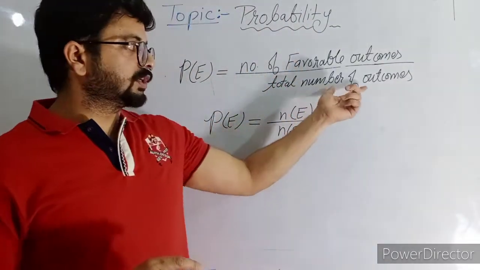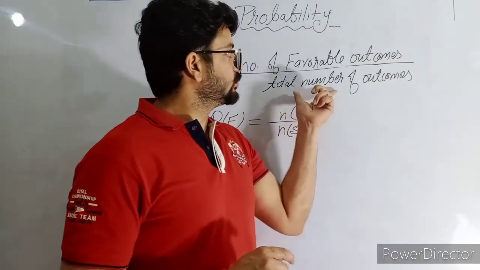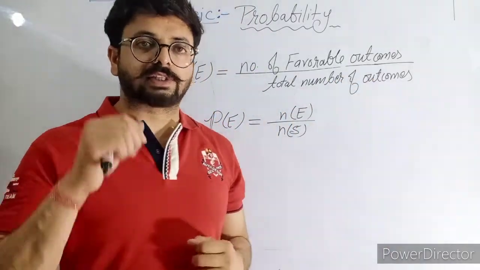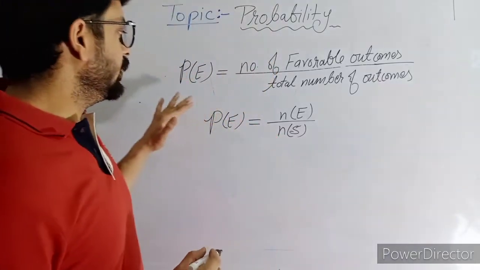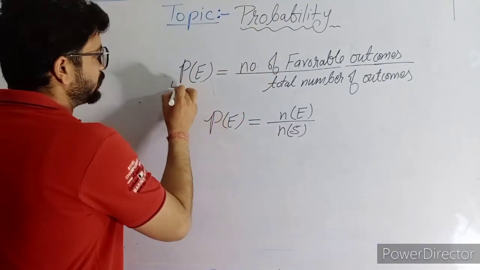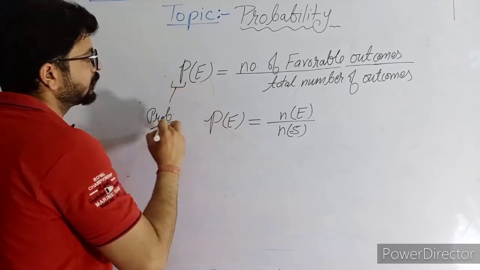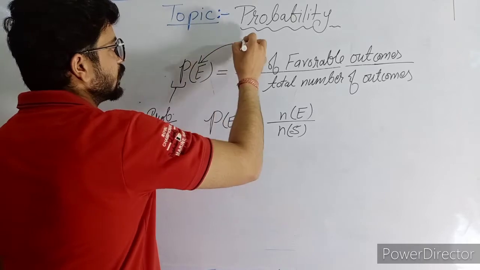And the total outcomes is the sample space. Just now we have discussed the sample space. So total outcomes means the sample space. Now what is the meaning? This is P. This P means probability, and this is for event.